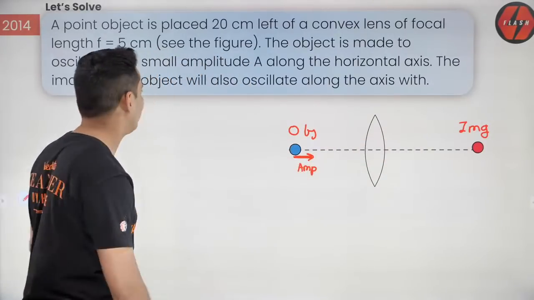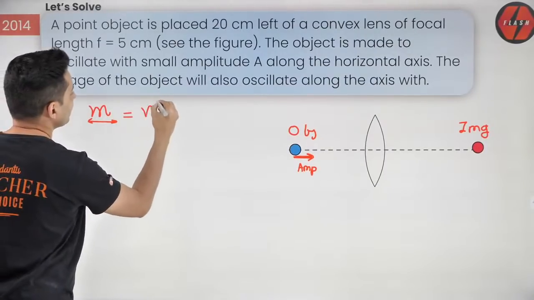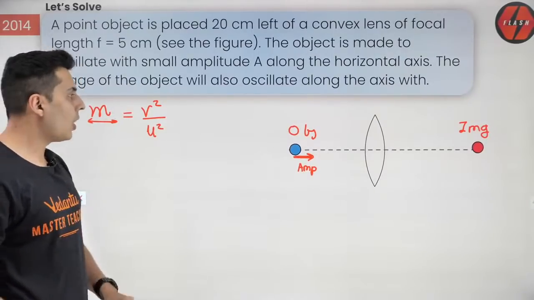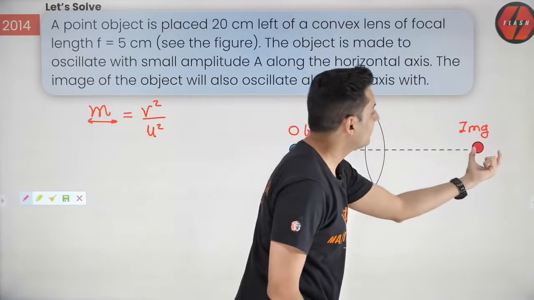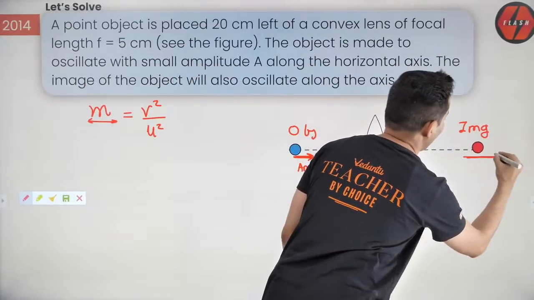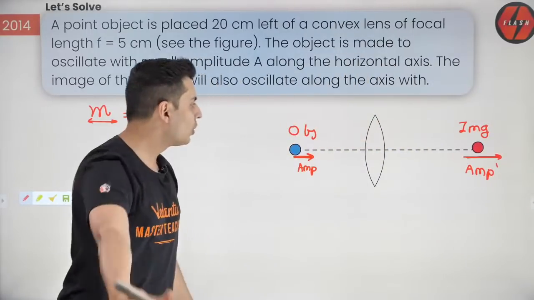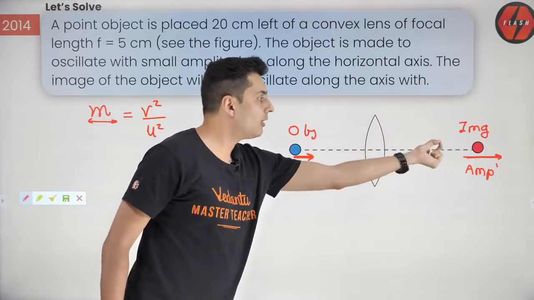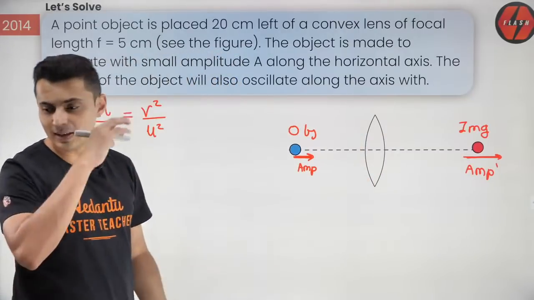Remember, I have given you a formula. M, this kind, is V square by U square, where V is image coordinate, U is object coordinate. So this same thing will translate into a different amplitude A prime over here, because there will be some magnification, longitudinal magnification along the principal axis. Think of it that way.